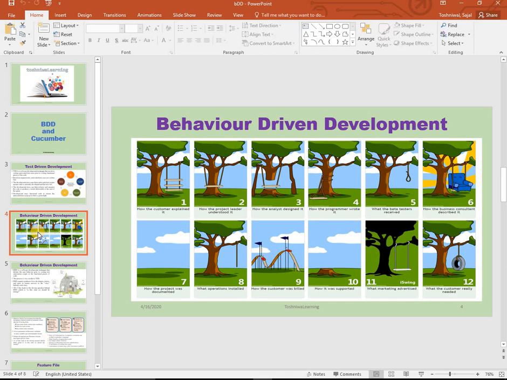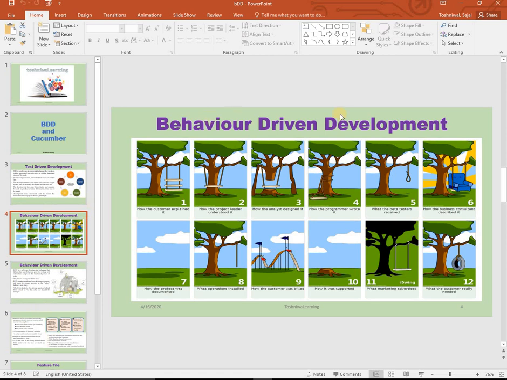Something is coming for you and you are understanding it in a different way. Your leads and your manager are understanding it in a different way. The developer understands it in a different way, the analyst in a different way. So everywhere there is a communication gap. To overcome that, BDD was developed, which talks much about the behavior so that everyone is on the same page.